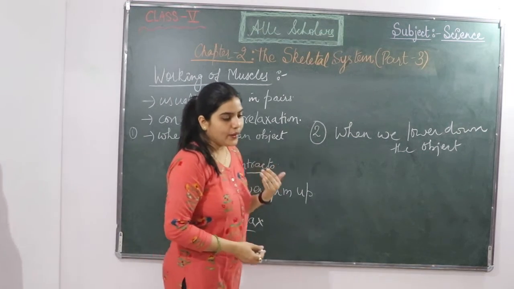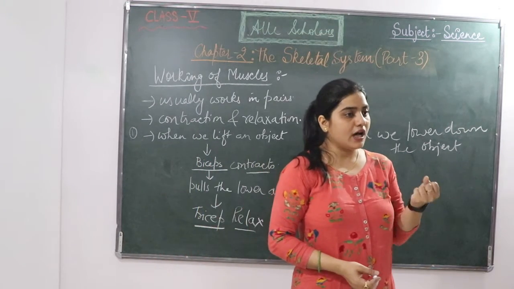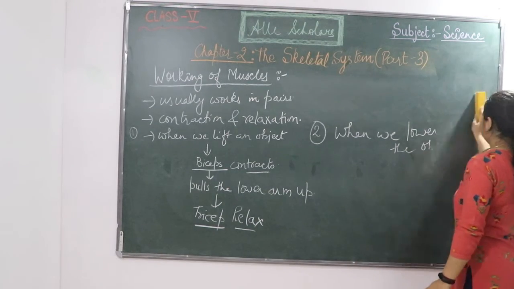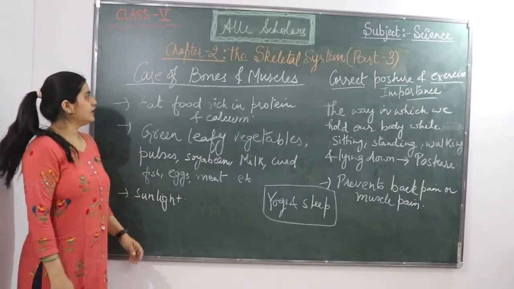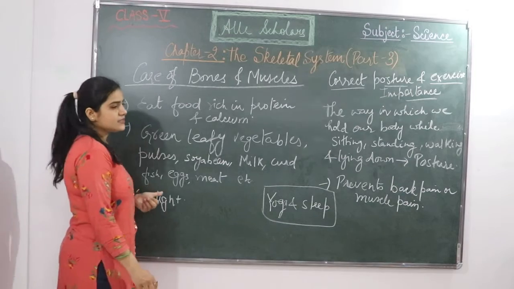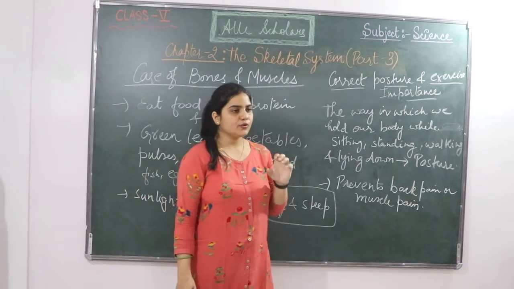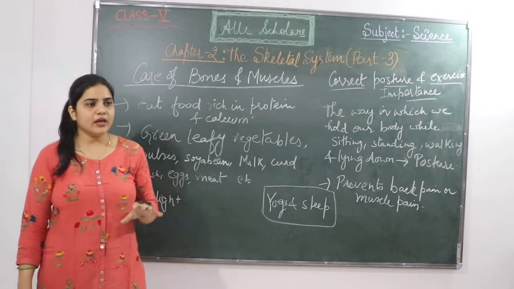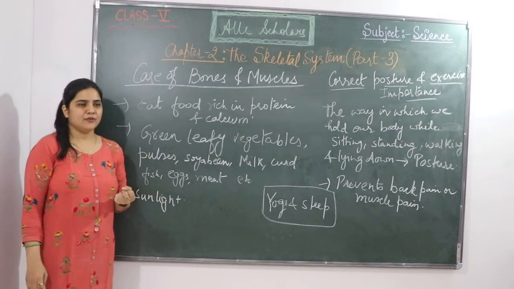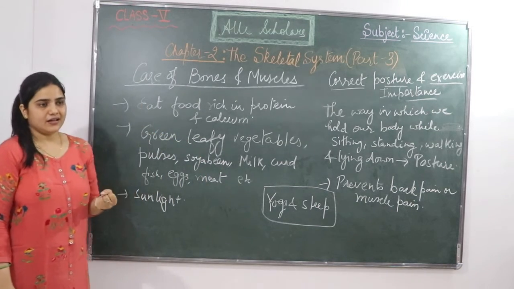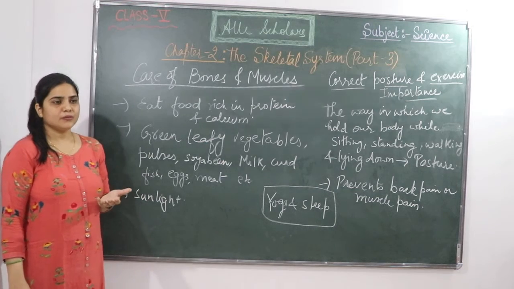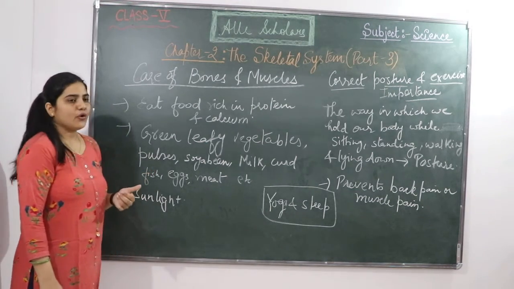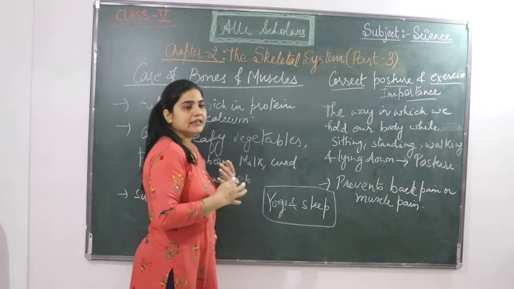Now let's see how we can take care of our bones and our muscles. So how can we take care of our bones and muscles? Our bones and muscles should be very strong so that we can work very efficiently. If we have a pain in our bones or our muscles are stuck, we could not work properly. So for making our bones and muscles strong, what we need is some healthy food.